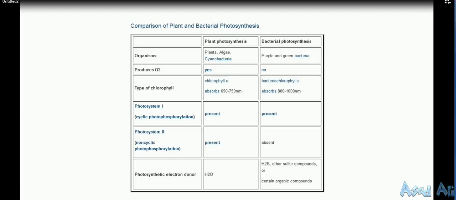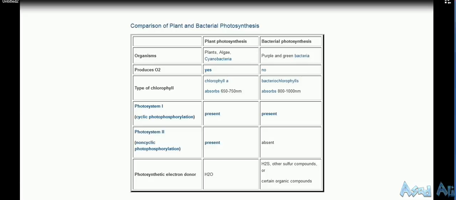And the type of chlorophyll is different too. You can see the chlorophyll used by plants absorbs 650 to 750 nanometer wavelength light, but bacterial chlorophylls absorb 800 to 1000 nanometers of light.